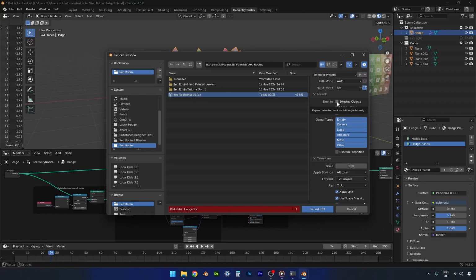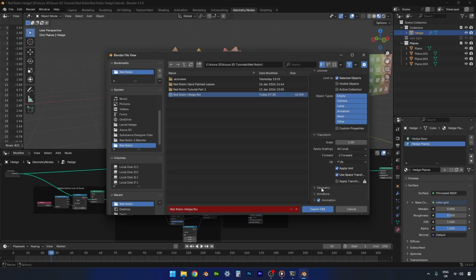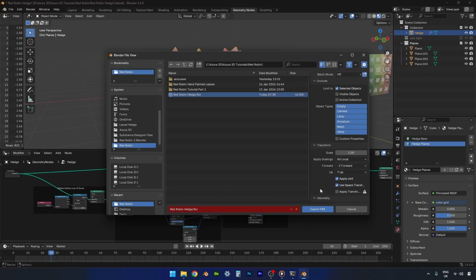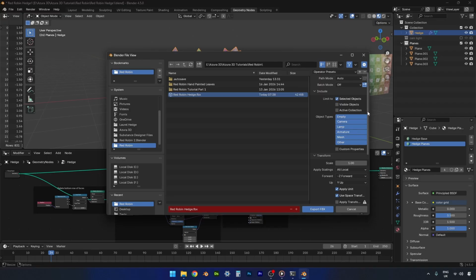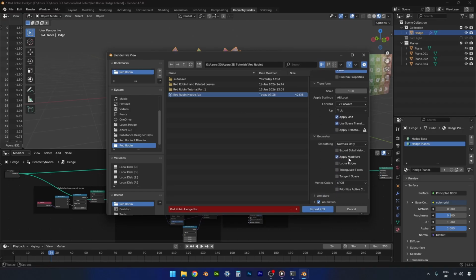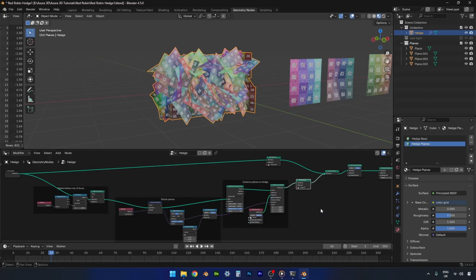You need to have selected objects ticked, and it should be on by default, but just in case it's not, you also need to have under geometry, mouse is playing up again, apply modifiers, just make sure that's on, but it should be anyway. And then just export FBX. Okay, so next we'll import our mesh into Substance Designer and begin making our textures.